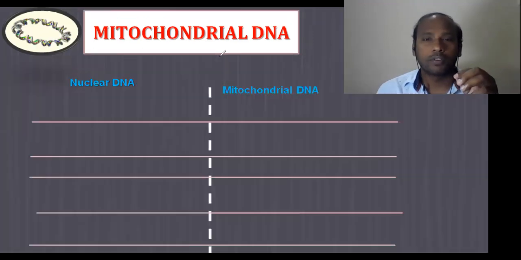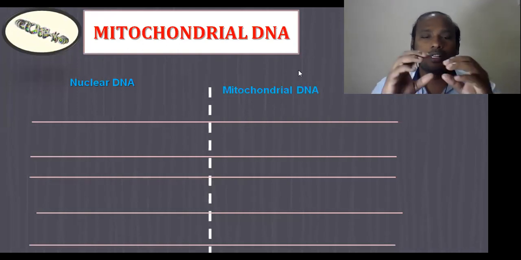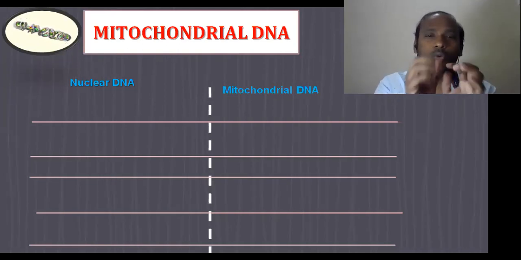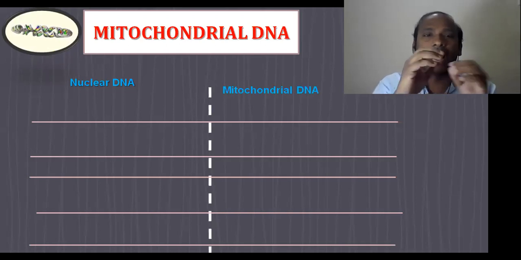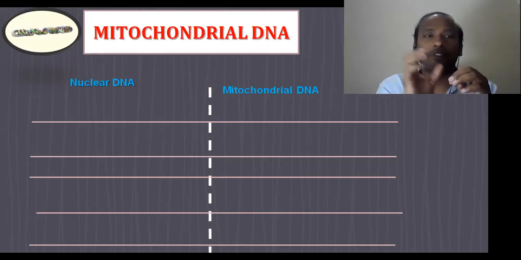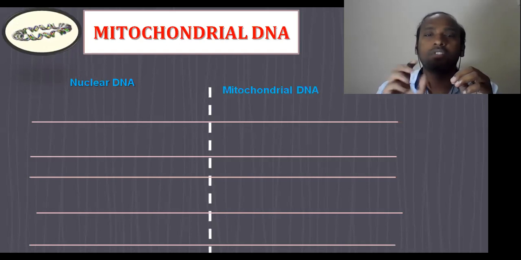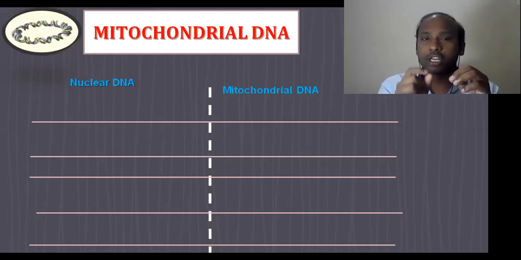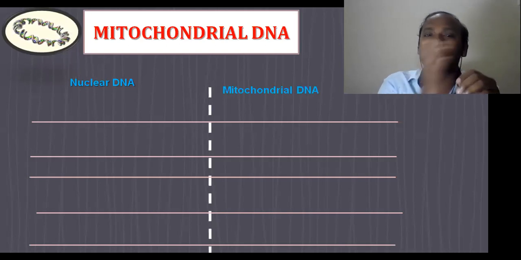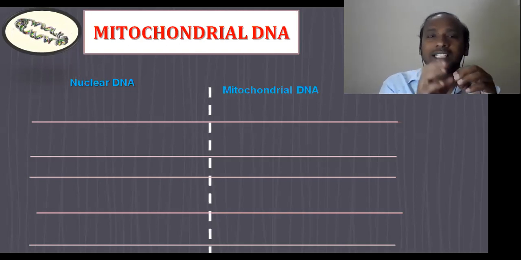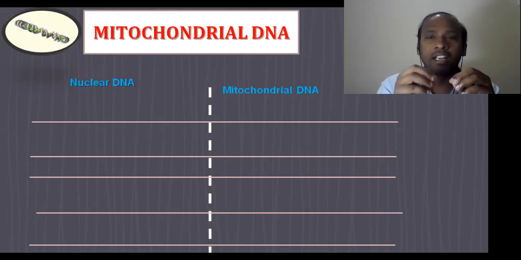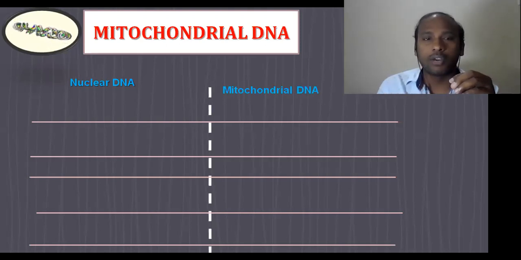structure of the genome. So you can see that these 37 genes, which are a very small number of genes, code for different purposes, and they are important only for mitochondria. The genes coded by the mitochondrial DNA will not have any role outside of mitochondria. All these things are for the benefit of mitochondria only.